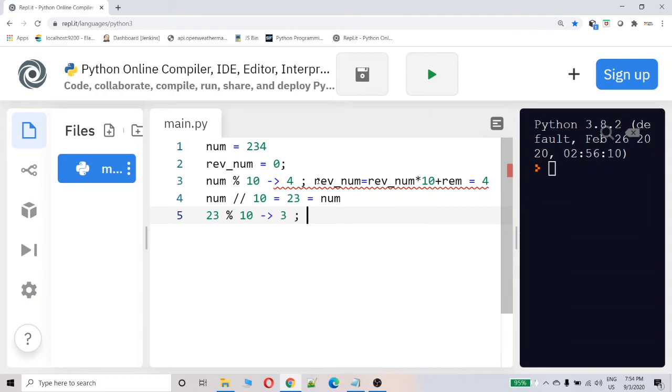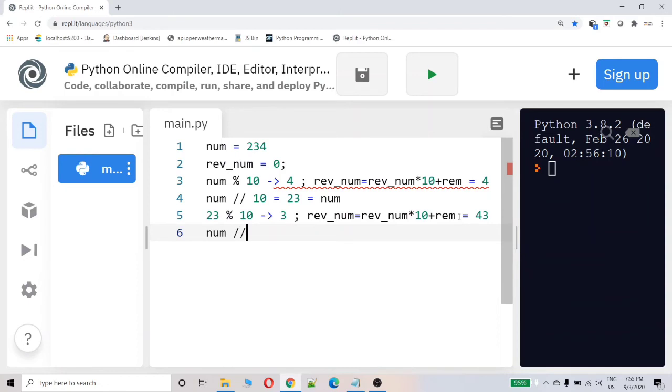I will apply the same logic again. So my reverse number variable is holding the value 4. When it is multiplied by 10, the value is 40, and the remainder is 3. 40 plus 3, I will get 43.